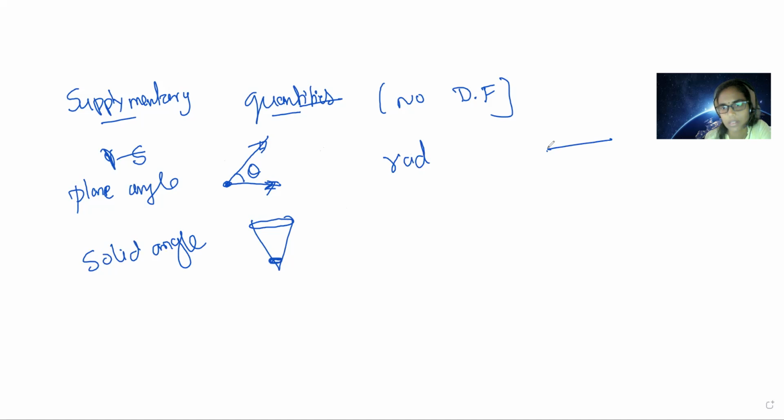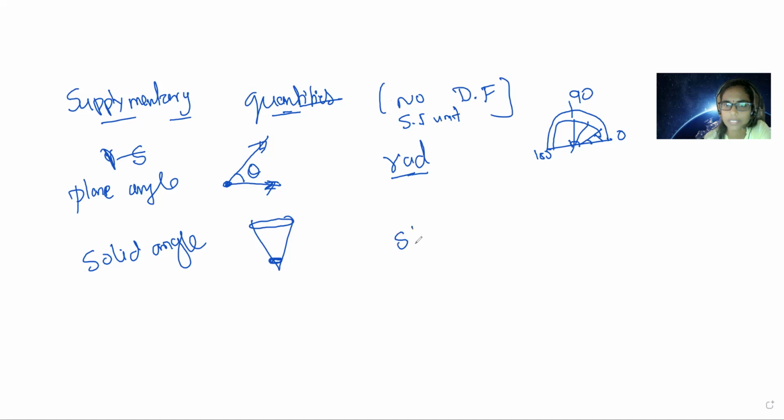Children, in your geometry box, you have a protractor like this. It starts from 0 and ends at 180 degrees. Here will be 90 degrees. We can measure a 10 degree angle, 20 degree, 30 degree angle. So we can measure the angle in terms of degrees, and radians we can convert into degrees. But in SI, the unit of this supplementary quantity is the radian.